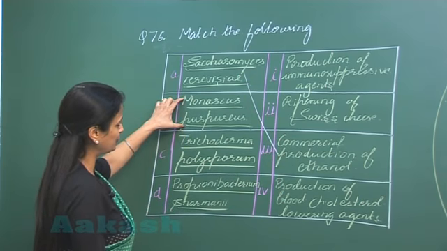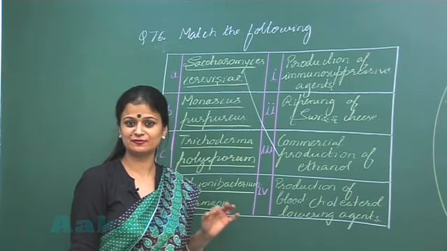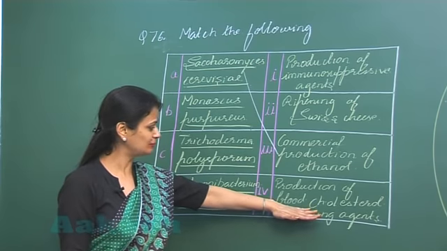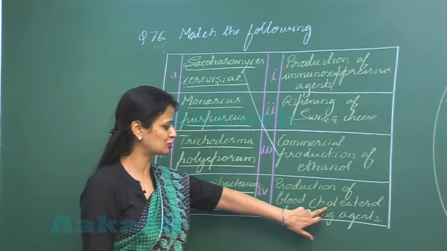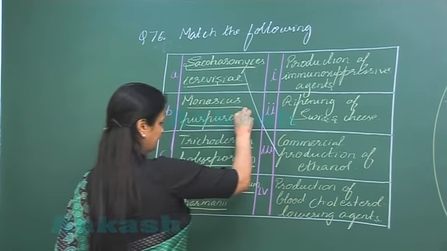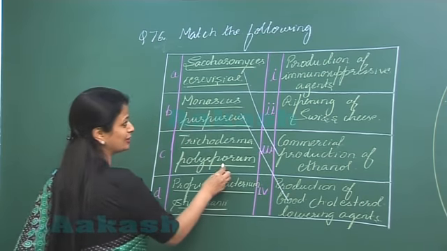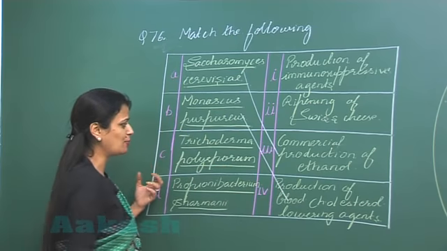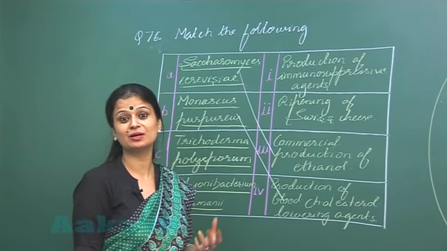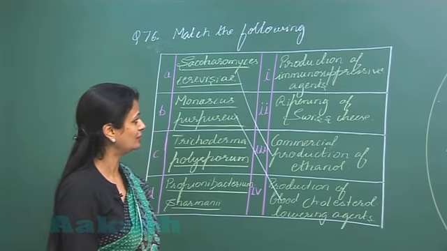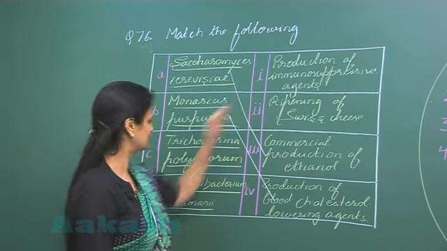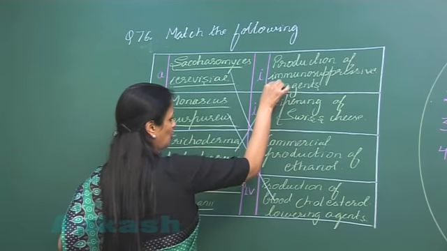Yes, Monascus purpureus, again this is a unicellular fungus. It is responsible for the production of blood cholesterol lowering agents. Yes, that is statins. Fine. Now Trichoderma polysporum, this is a fungus. It results in the production of compounds like cyclosporin, and the cyclosporins have immunosuppressive activities. Yes, the C goes with 1.